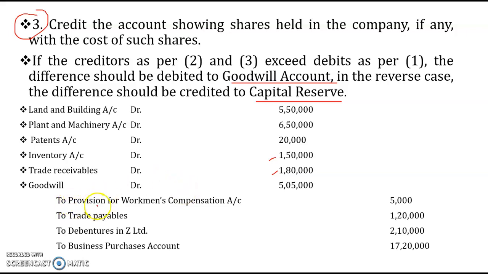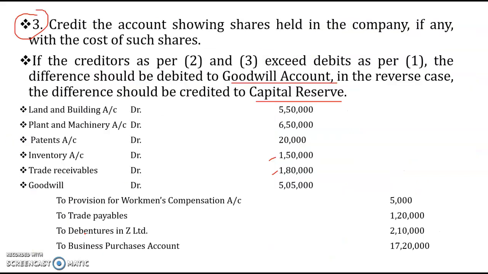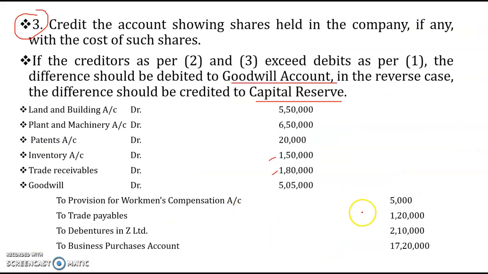First, we put provision for workmen's compensation. If you remember, we have considered this one only, that is the expected liability of 5,000. Also remember, they were not taking over cash. So W was to take over all assets except cash. The first point on the liability side is provision for workmen's compensation rupees 5,000, then trade payables 1 lakh 20,000.